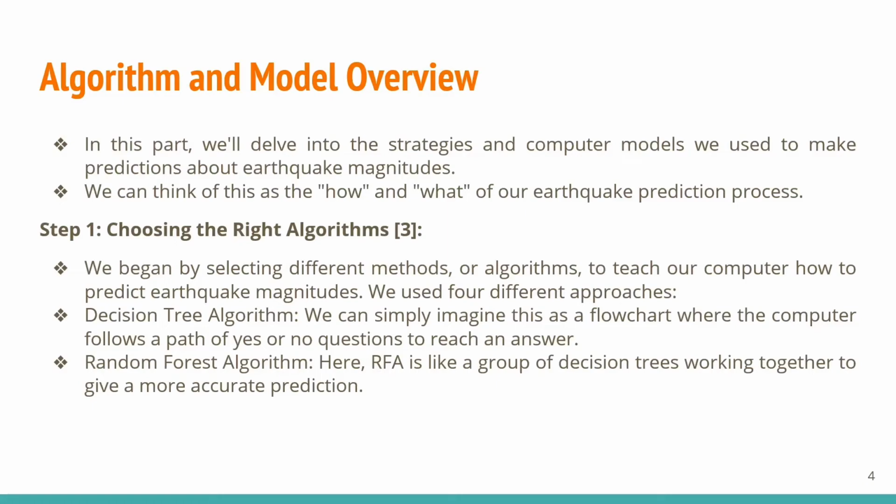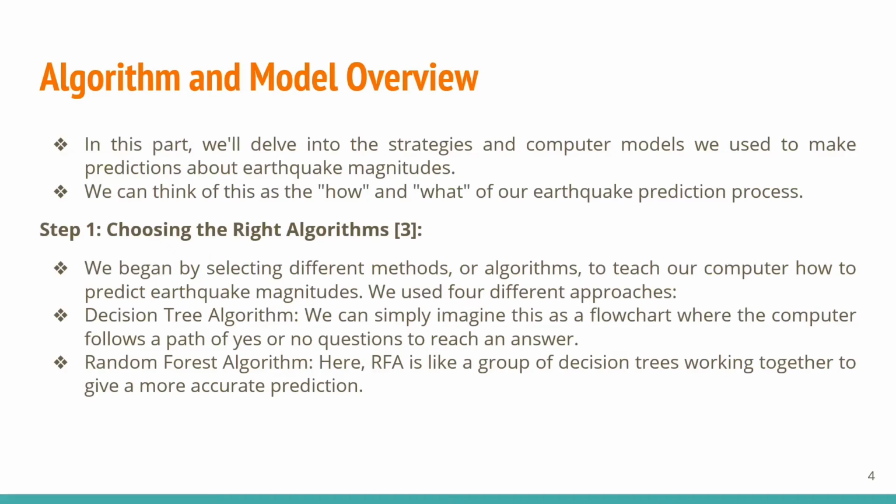In step one, we should choose the right algorithms. We began by selecting different methods or algorithms to teach our computer how to predict earthquake magnitudes. For that, we have used four different approaches. They are the decision tree algorithm. We can simply imagine this as a flowchart where the computer follows a path of yes or no questions to reach an answer. The second one is the random forest algorithm.